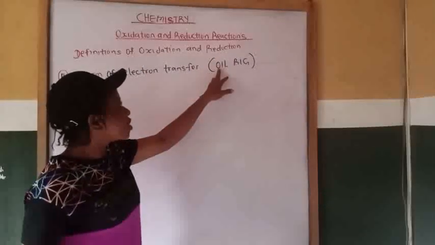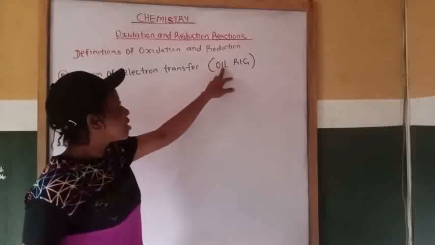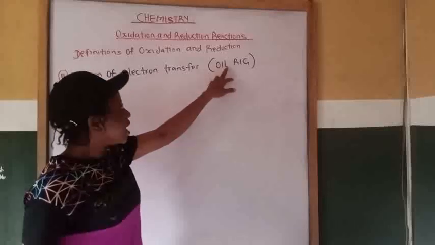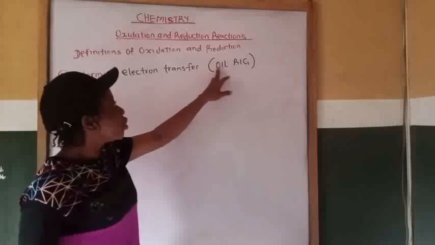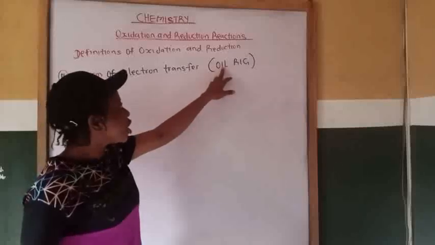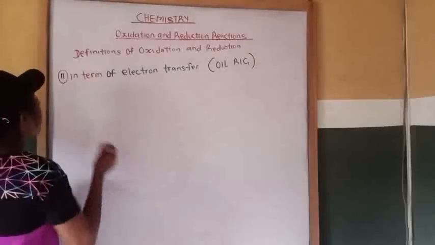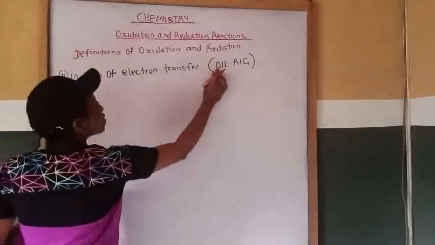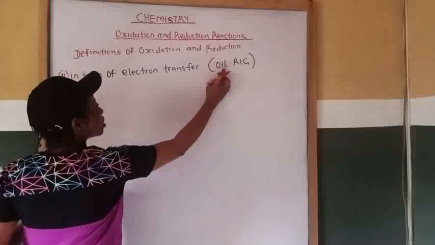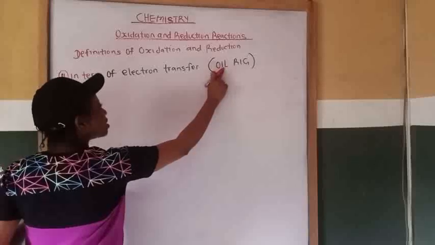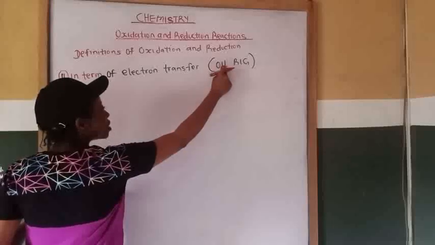Then O is oxidation, I is is, then L is loss. So oxidation is loss of electrons. Oxidation is loss of electrons from that OIL. O stands for oxidation, I stands for is, then L stands for what? Loss.